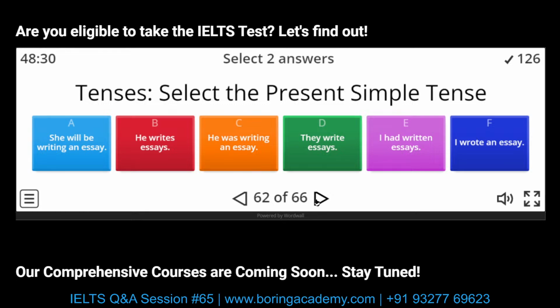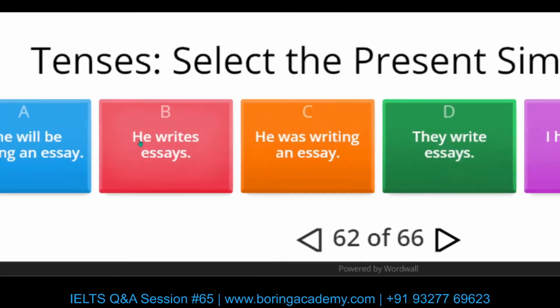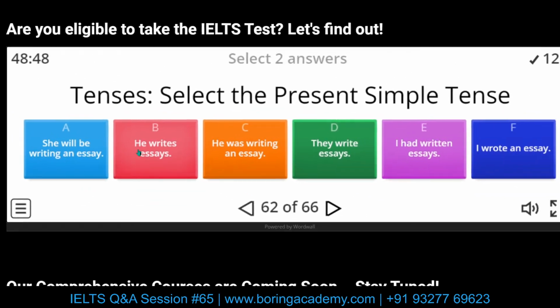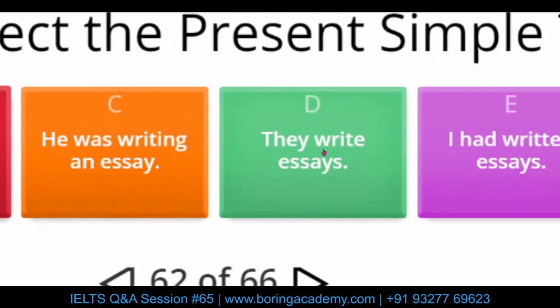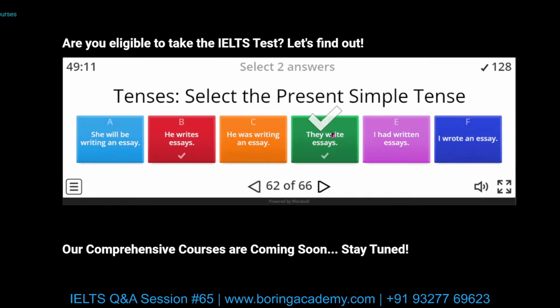Select the present simple tense. He writes essays. They write essays. Hold on. Whenever we are using third person singular, for instance he, she, it, these are our personal pronouns, third person singular, we'll use the formula subject plus the third person singular form of the verb. So writes. This is correct. He writes essays. And whenever it is not third person singular, when it is not he, she, it, we have other pronouns I, we, you, and they. We use the base form of the verb. So they write essays. These are the two formulas for present simple.